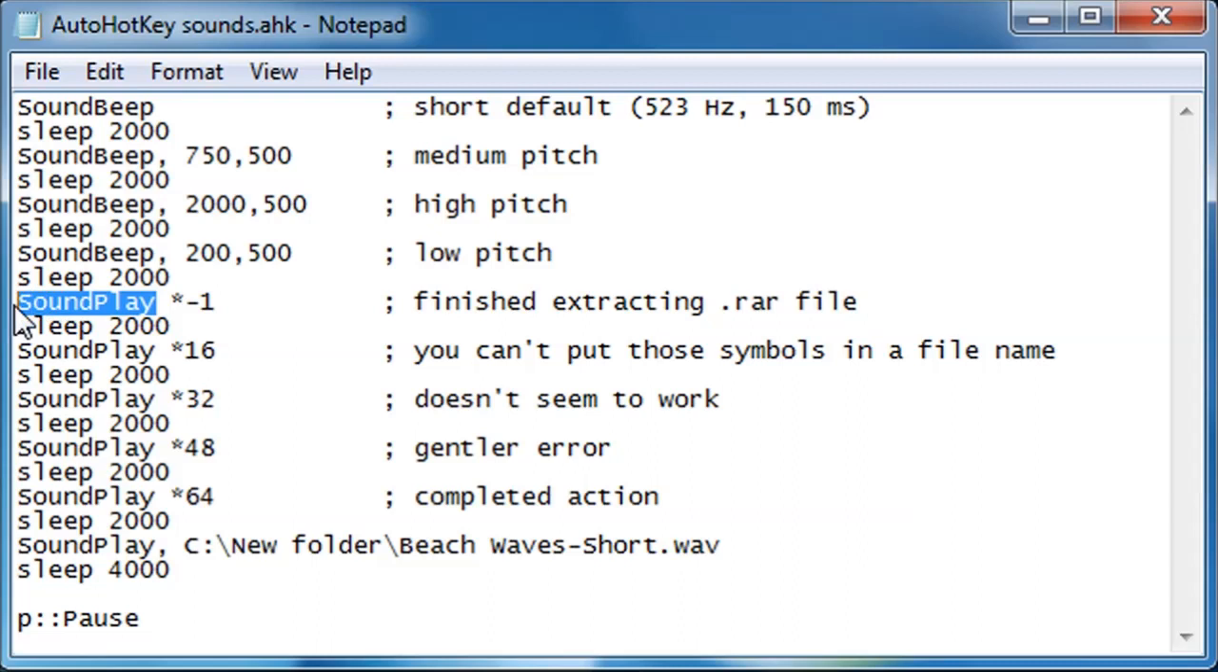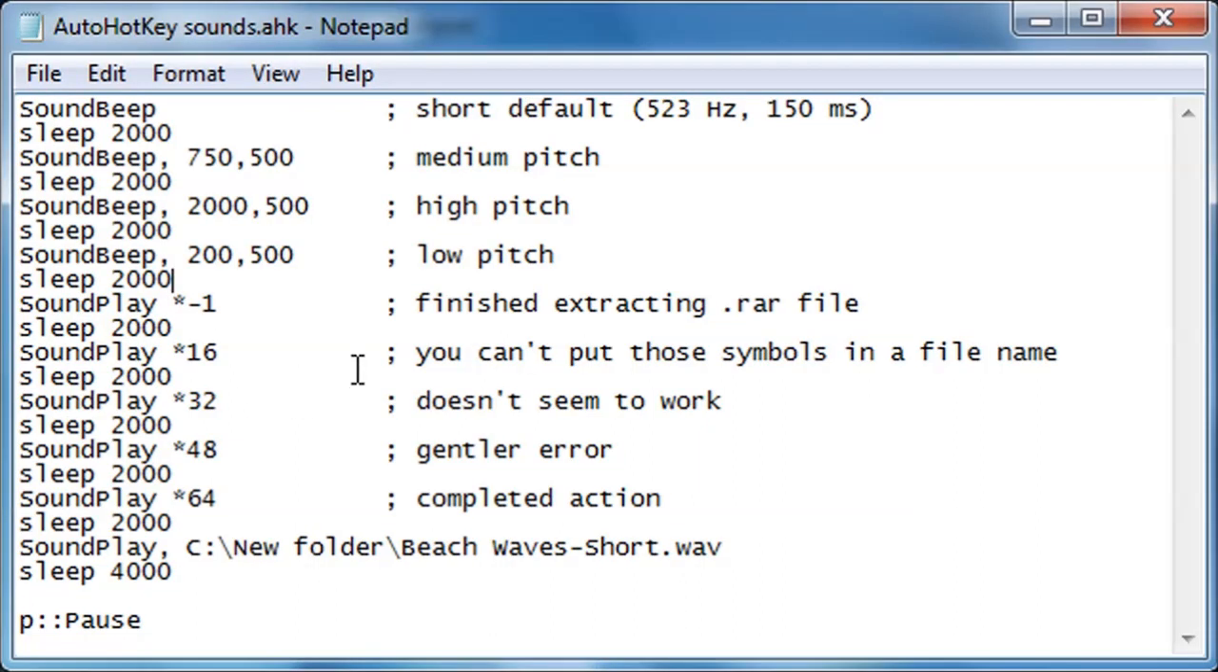Then there is SoundPlay. This can be used to play these 5 specific system sounds, which I got from the SoundPlay help page. Note that 32 doesn't seem to work. I managed to identify these two in common practice, but I couldn't remember specific times these ones came up.